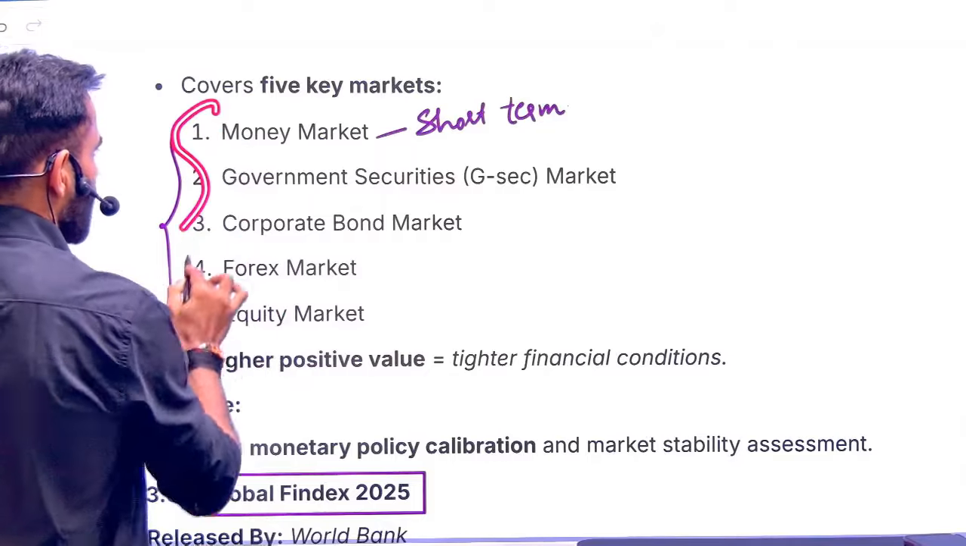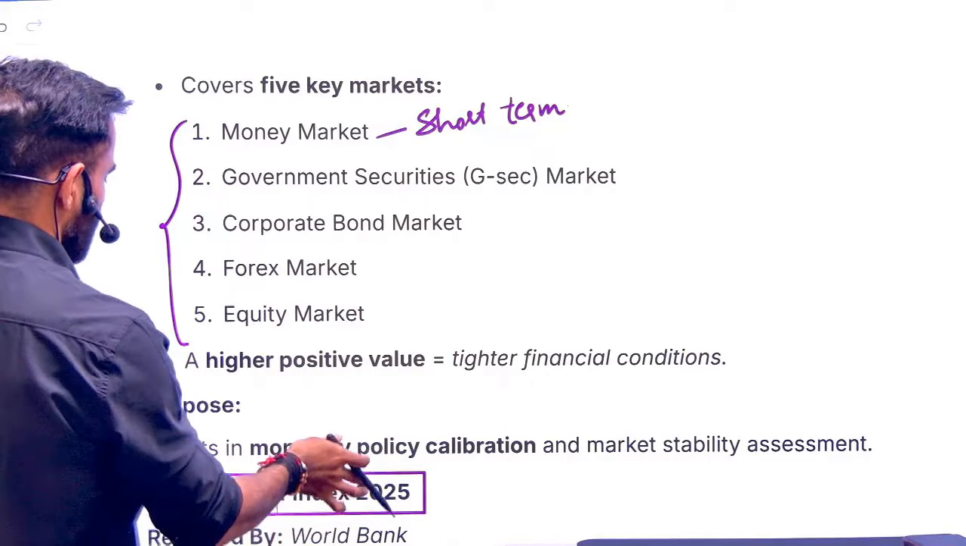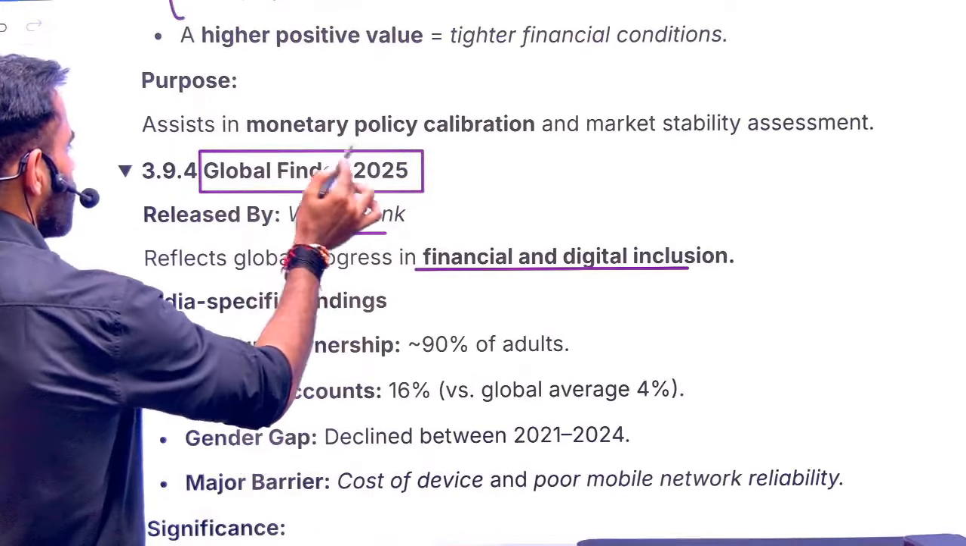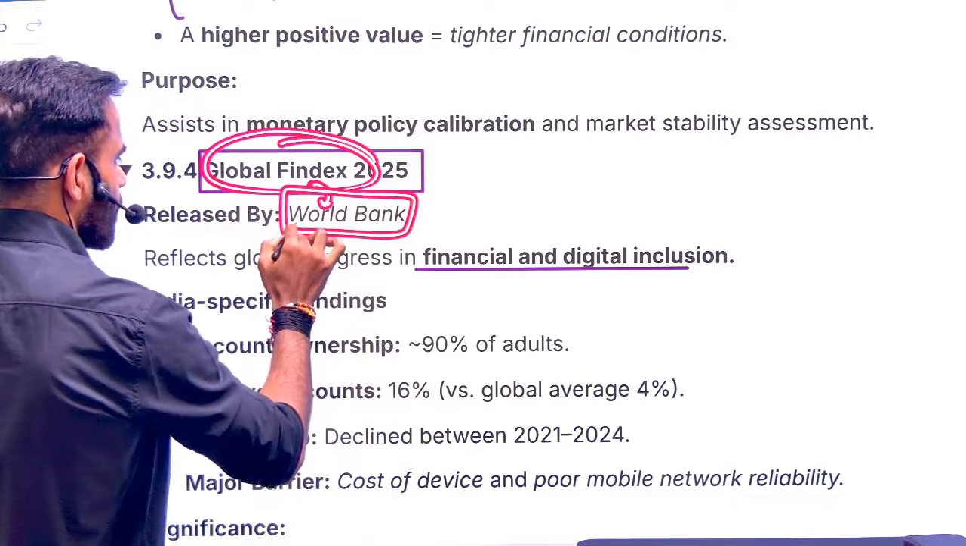These are going to be the 5 pillars of this. Again, no need to mug up because it is still a proposal. Next is Global Findex Index. This is related to World Bank. So World Bank released it.